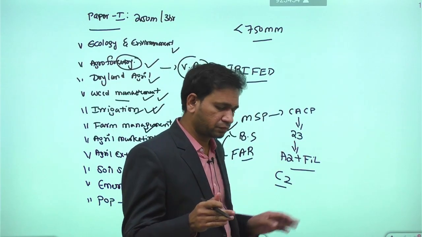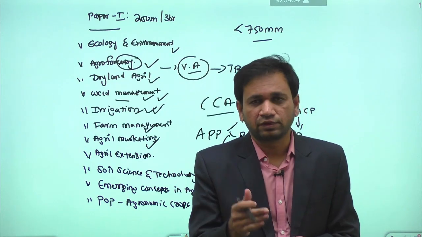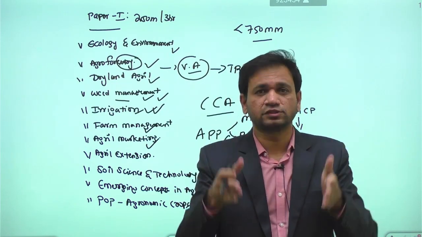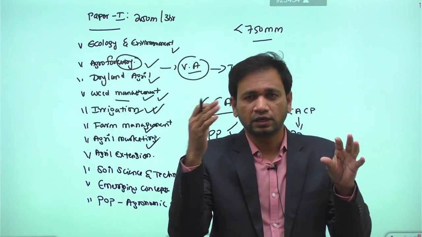Apart from that, in agriculture marketing, we will be discussing the grading function, warehouse function, transportation function, and distribution function in the given supply chain, in taking the produce from one place to another place.